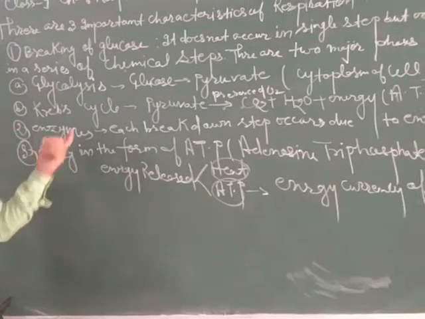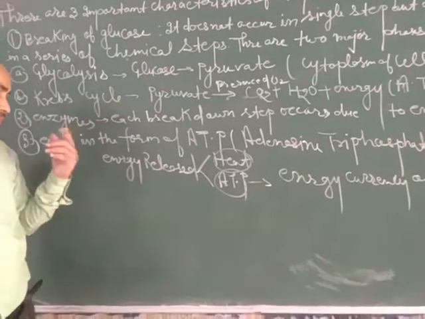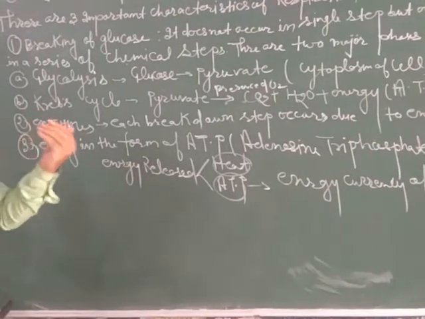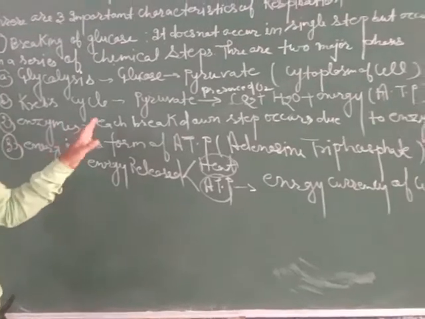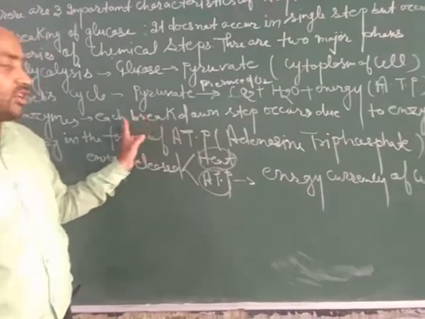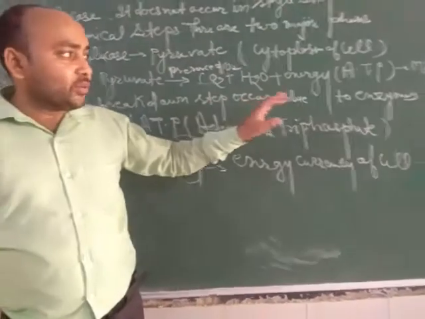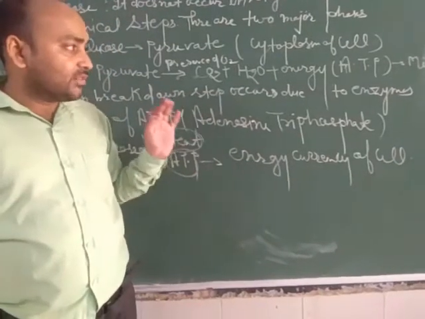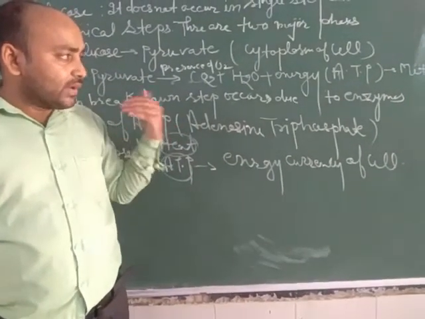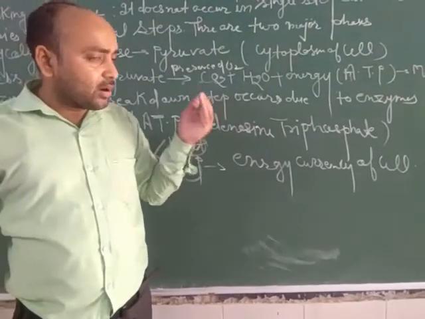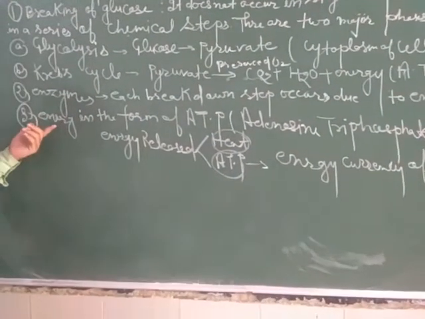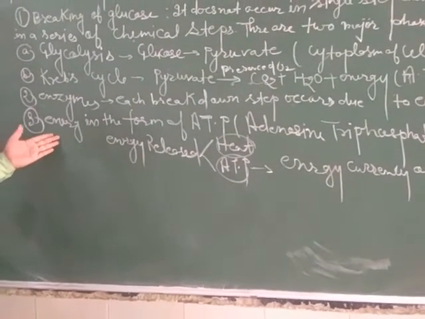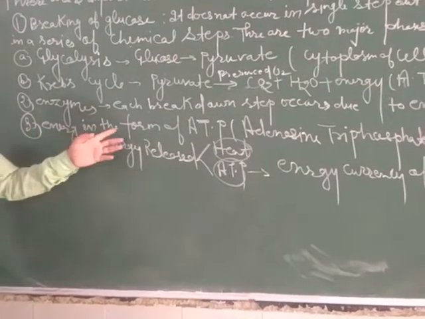As we know, enzymes are protein molecules which speed up the rate of any biological chemical reaction. Each breakdown step occurs due to enzymes. This means enzymes are always involved in carrying out all biological reactions. The next characteristic of respiration is energy in the form of ATP.